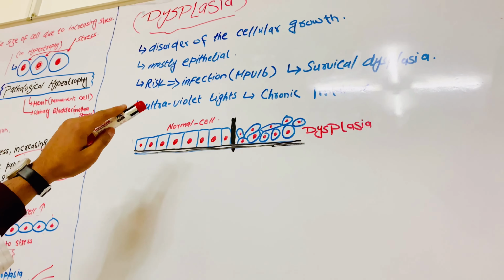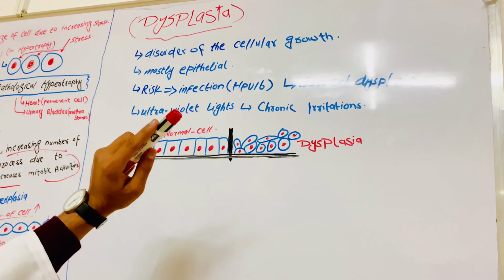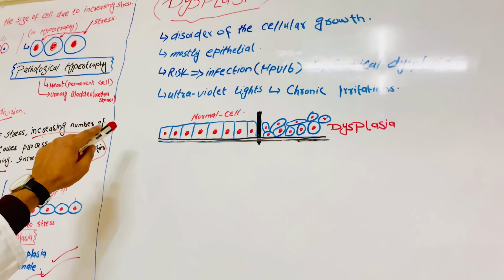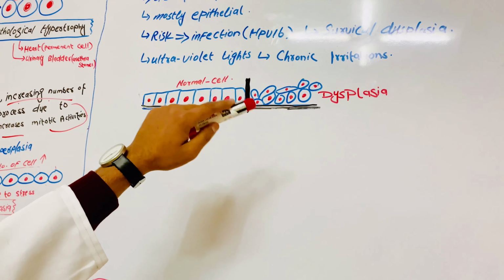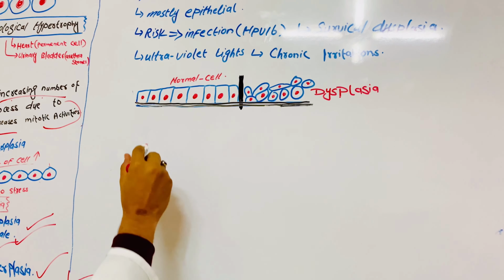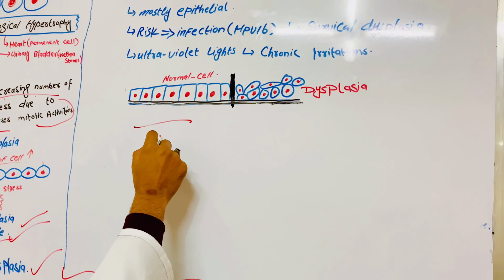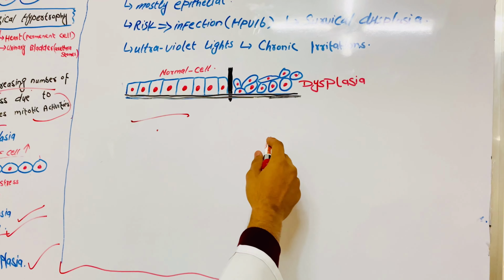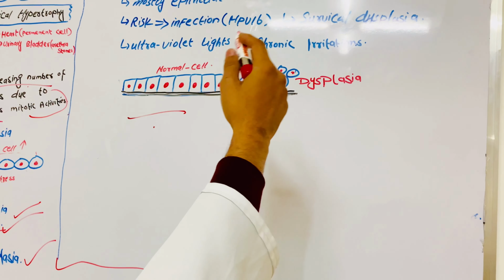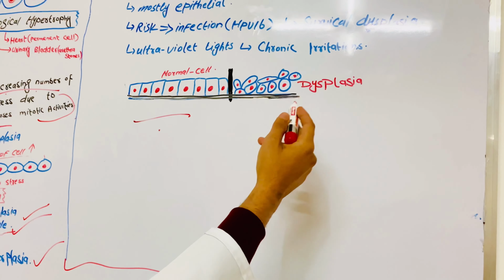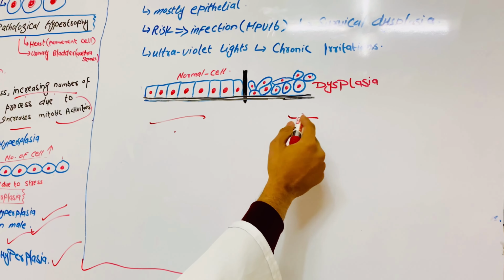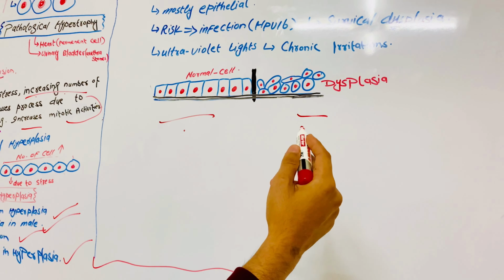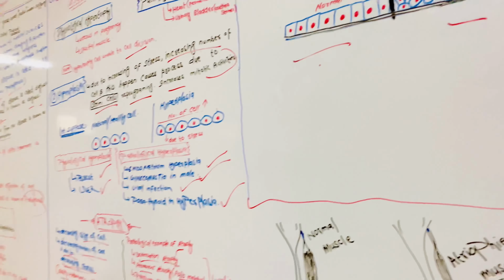Risk factors are infections, HPV 16, cervical dysplasia, ultraviolet light, and chronic inflammation. Here is a normal cell. When it goes into dysplasia, there is disorder of cell growth, mostly epithelial, and the cell shape will be irregular. And thank you so much.